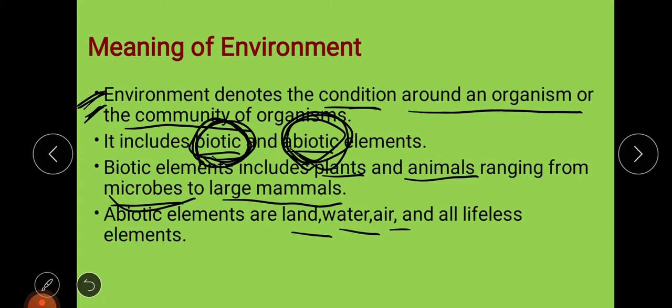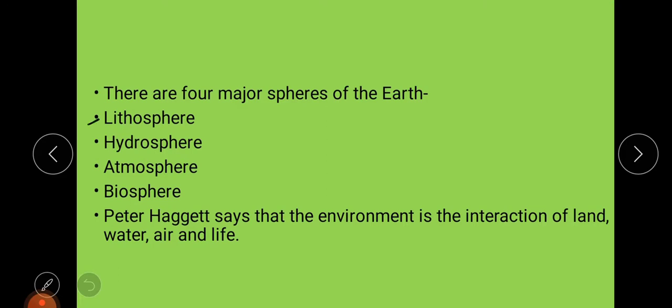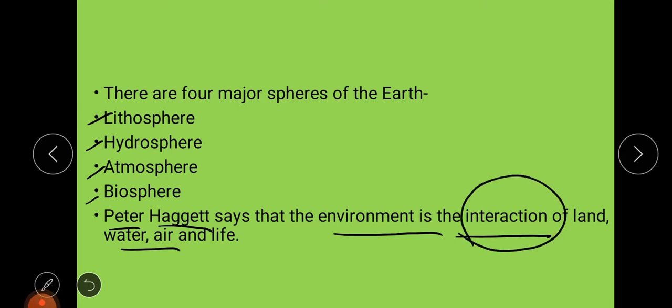Now, there are mainly four spheres of the earth. You see, first is the lithosphere, then the hydrosphere, atmosphere, and biosphere. According to Peter Haggett, the environment is the interaction, the interdependence, of land, water, air, and life. That is, according to him, the definition of environment.